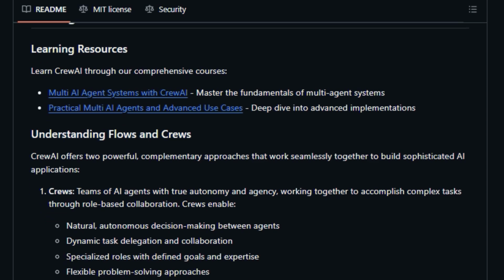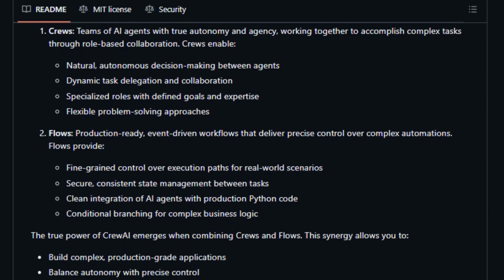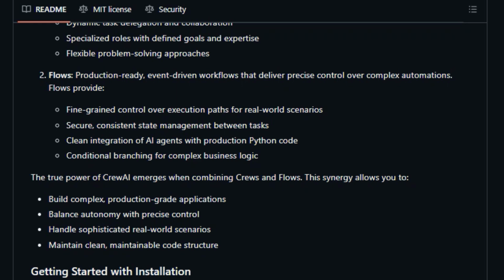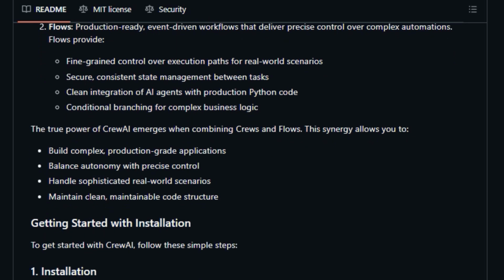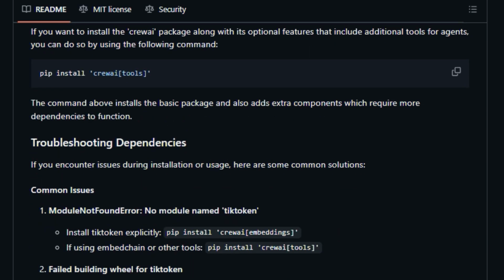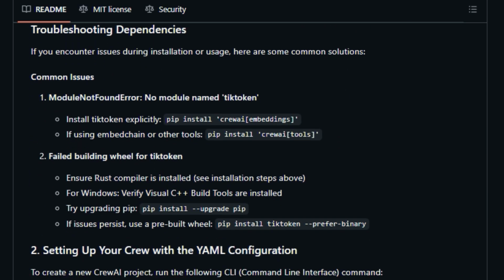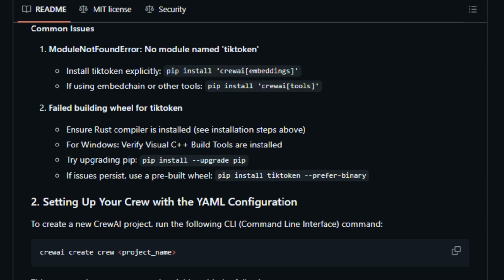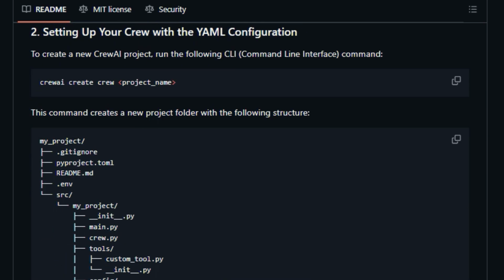CrewAI is designed to be a standalone framework, built from the ground up without dependencies on LangChain or other agent frameworks. It offers a flexible, production-ready architecture that allows for deep customization and precise control. You have the ability to fine-tune agent behaviors, override inner prompts, and access low-level APIs.